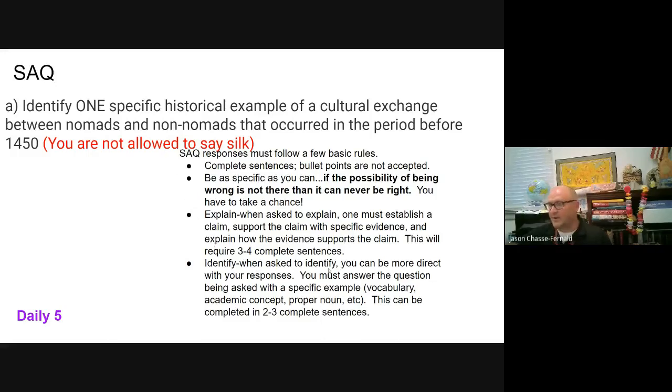So when you're asked to identify, you can be pretty direct with your response, right? You must answer the question being asked, right? So answer the question being asked with a specific example. You can use vocabulary words, academic concepts, proper noun kind of stuff.